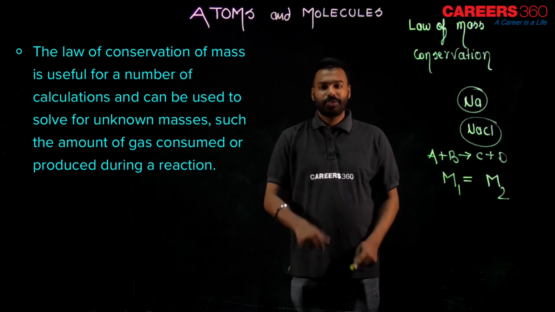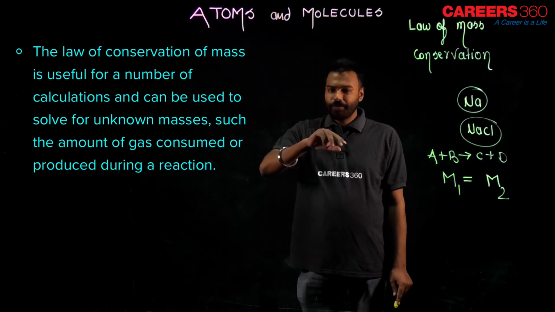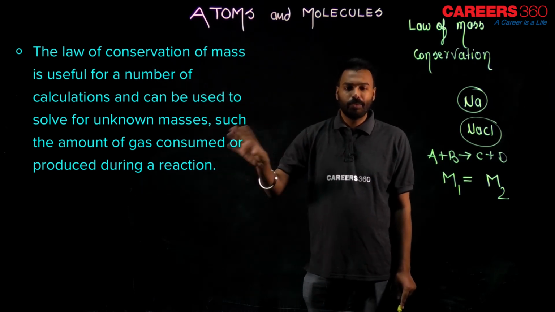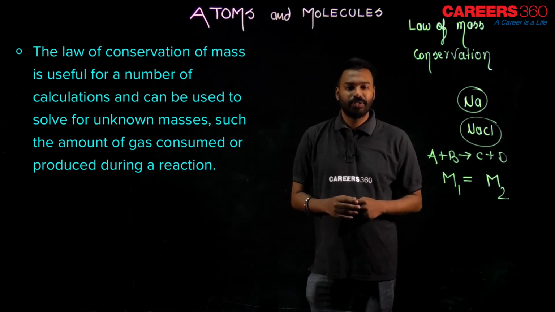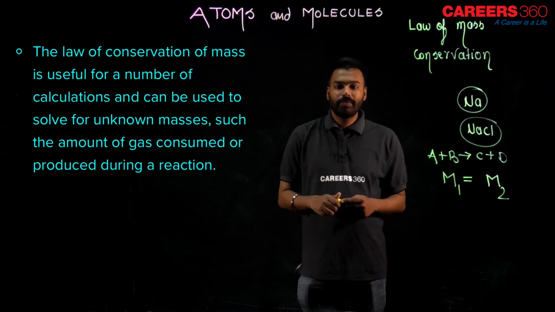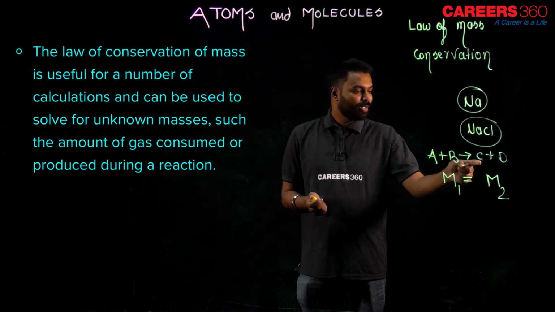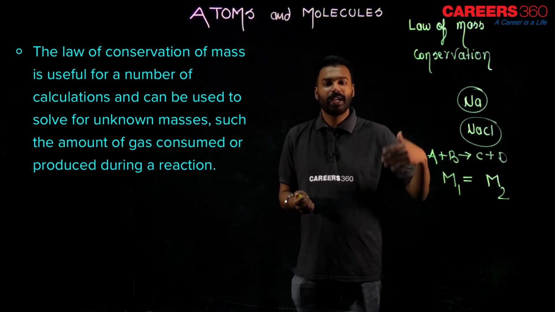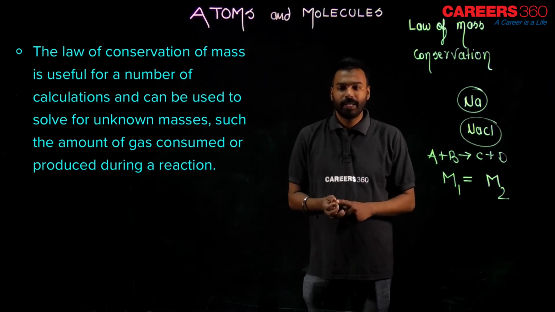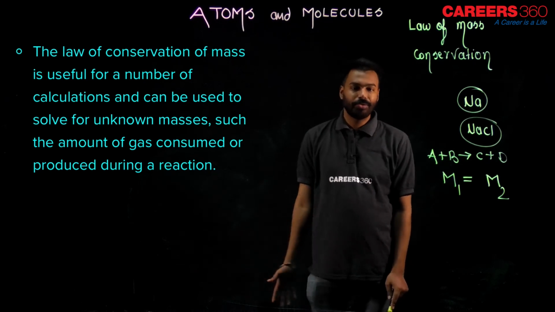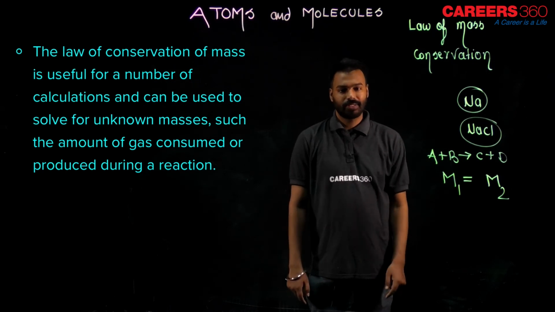So law of conservation of mass is useful for a number of calculations. You have to calculate so many things: mass, molecular weight, moles, atoms, number of molecules, number of electrons. Law of mass conservation is useful there and can be used to solve unknown mass. Sometimes A and B mass is given, but they may ask you the mass of C, in higher classes. That time also law of mass conservation plays a very important role, such as the amount of gas consumed or produced during a reaction. So these lines give the feeling of why we should study the law of mass conservation.